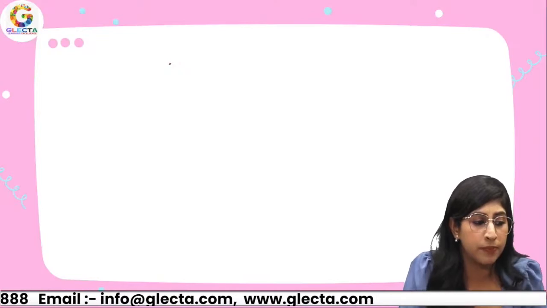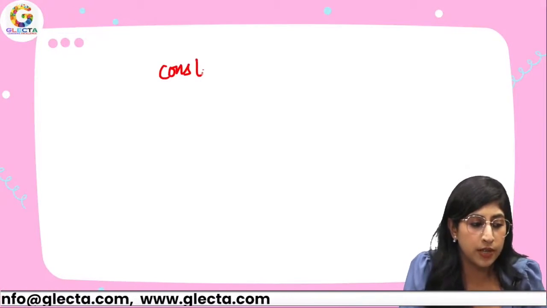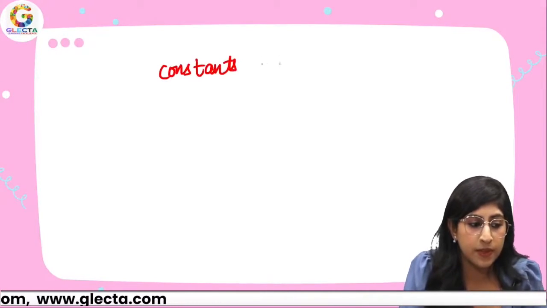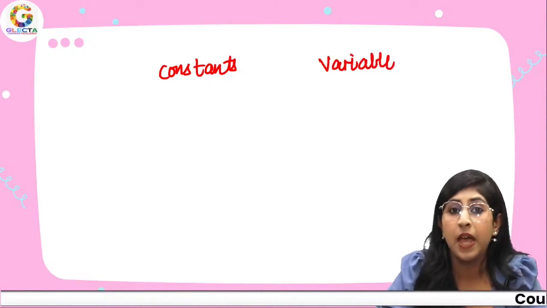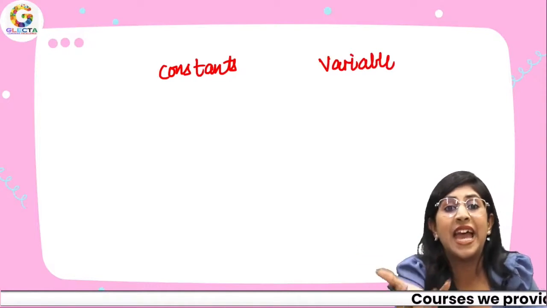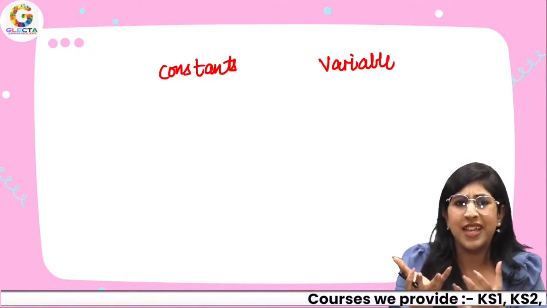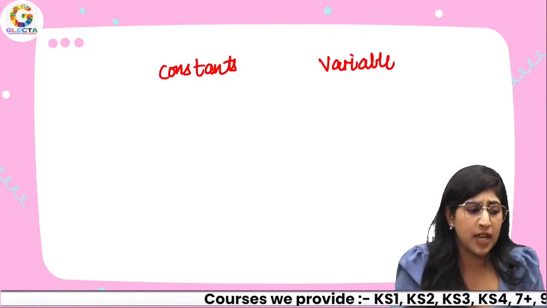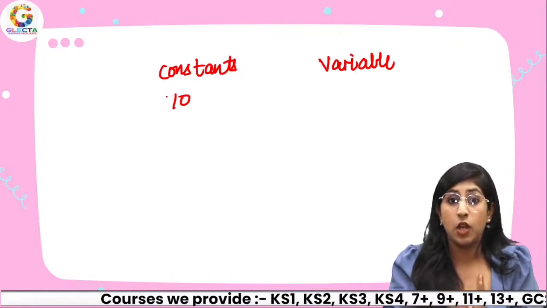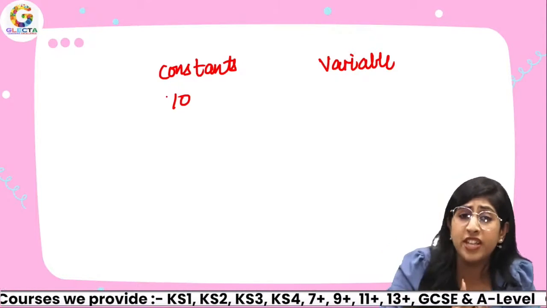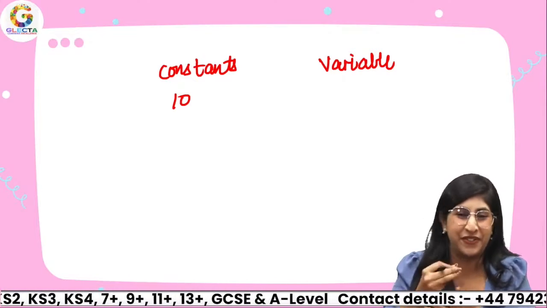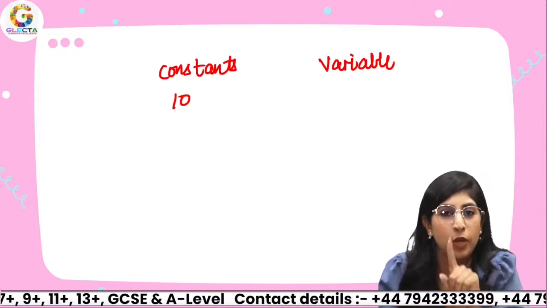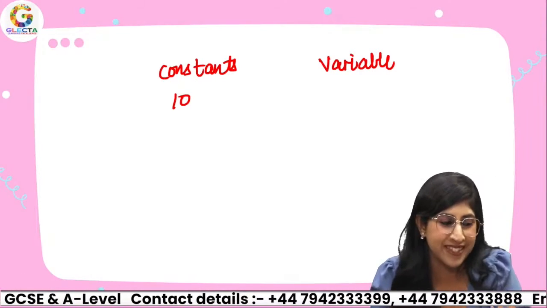In algebra, there are two important things, constants and variables. Now, for example, if I say that you have 10 candies in your hands, that's a particular number that I'm telling you. 10 candies, 20 candies, they are fixed. They cannot change until and unless you're like, okay, let me eat 2 or 3. No, they won't change. I'm not allowing you to eat in the middle of the class yet.